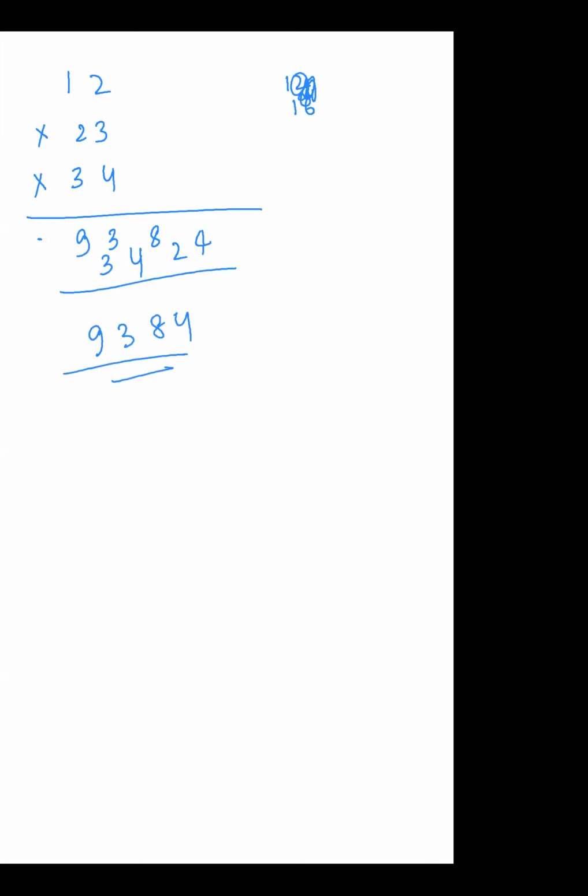Are you getting my point? Yes, I'm writing the answer directly. It is interesting or not? Yeah, it is interesting. So we will see this type also. But the thing is, we have to know place values. Without place values, you can't do it.